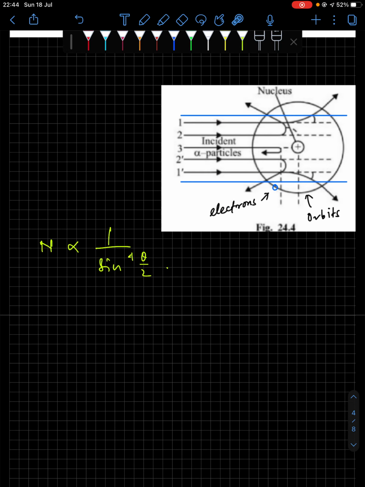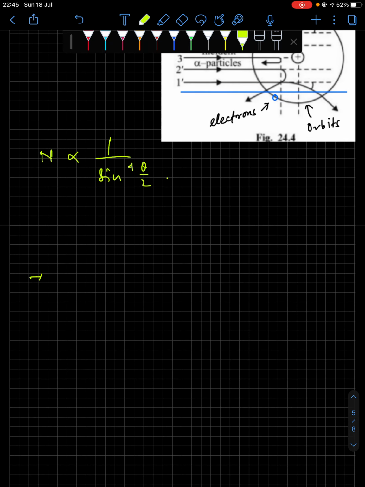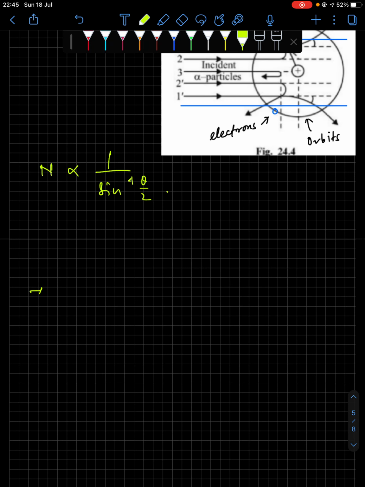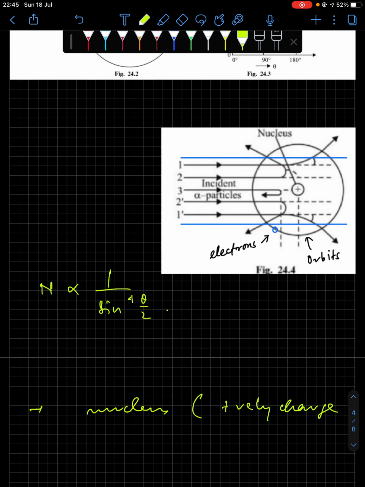So what were the postulates from Rutherford's model? Postulate number 1: positively charged particles and most of the mass were concentrated in a very small region, and Ernest Rutherford called this region the nucleus. So the nucleus is positively charged, and the entire mass was concentrated here.